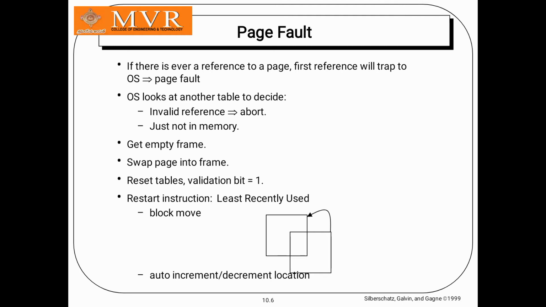See this picture, there are 2 squares, so the first square will be moved to the back, and here there is also auto increment and decrement location. A page fault is a reference that traps to the operating system.